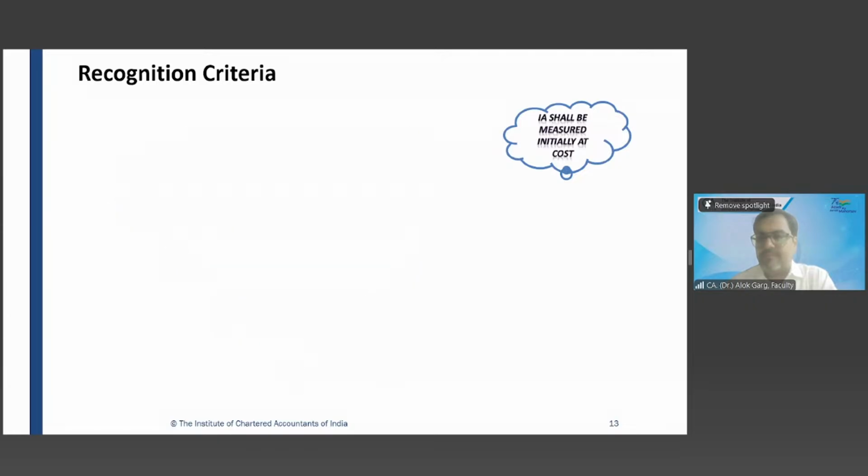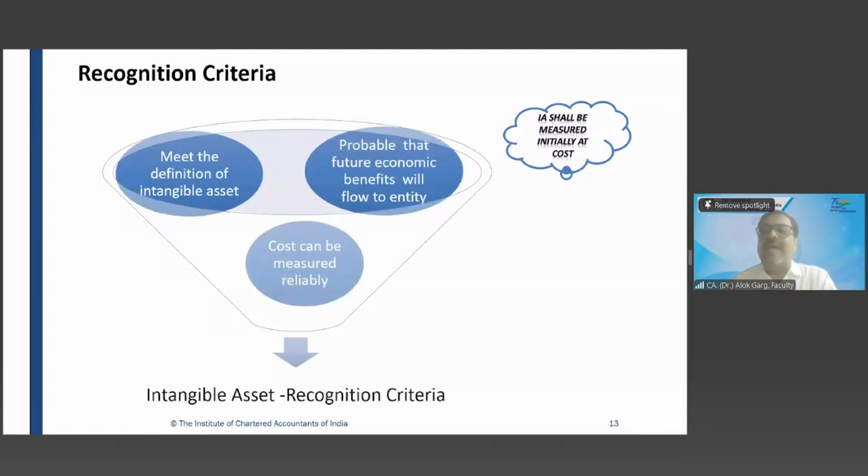Sir, future economic benefits should be there and also cost should be reliably measured. Yes, 2. And believe me, students of this class, if anyone asks you even in a dream, what are the recognition criteria for any asset, always say future economic benefits should be probable, cost can be measured reliably. These 2 recognition criteria are good for all the assets on this planet. Okay. See, 2 recognition criteria here also. Future economic benefit is probable, cost can be measured reliably. Right? Generally, cost is known.